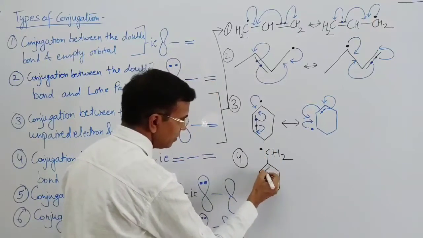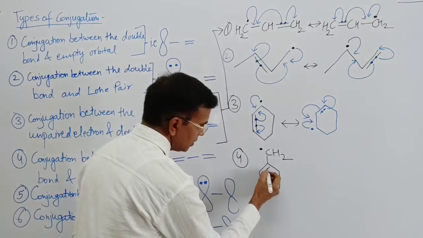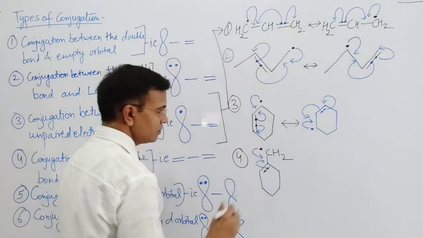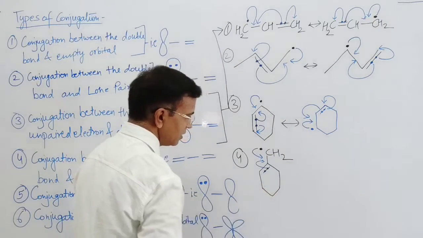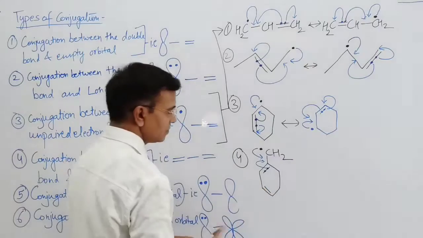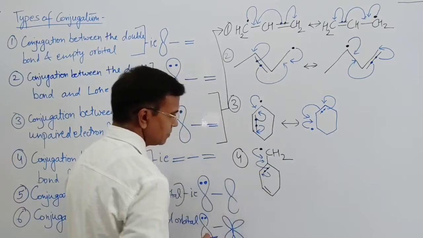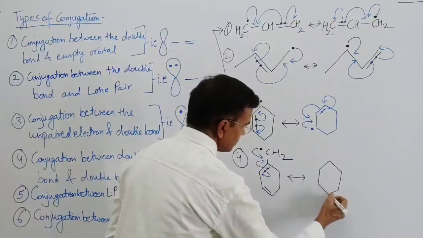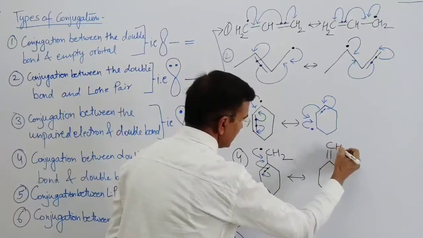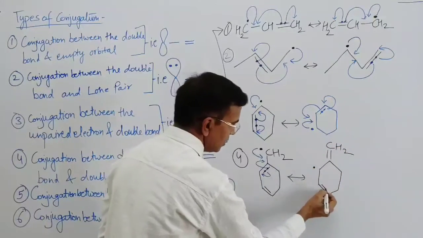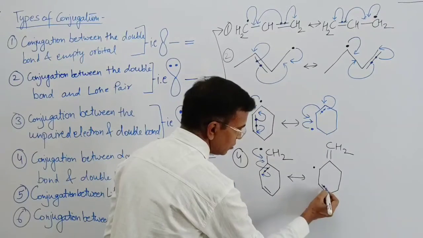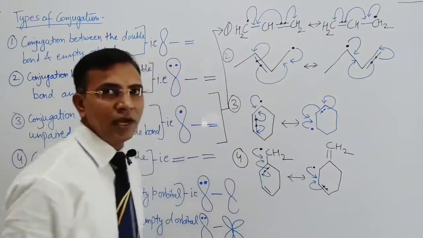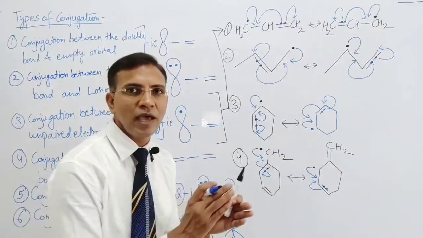Now the next question is, unpaired electron and a double bond. Suppose 2 double bonds are there. Double bond comes, unpaired electron, and here is another double bond. So the delocalization takes place up to the atom where the conjugation exists, right?